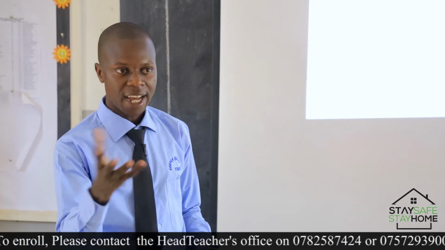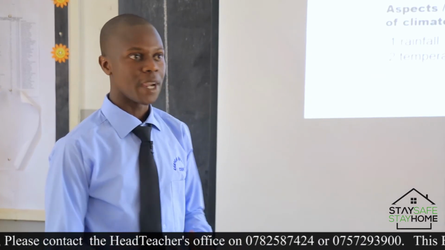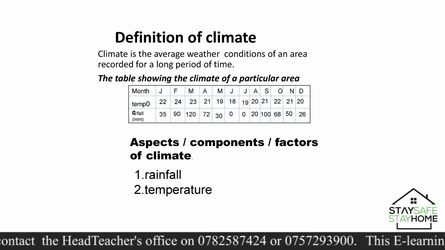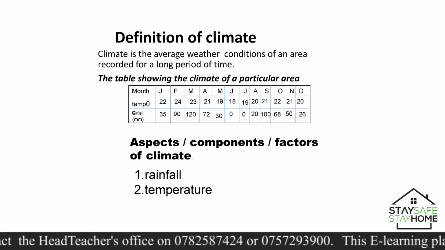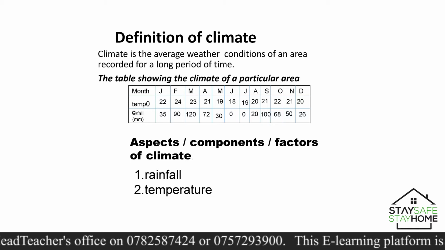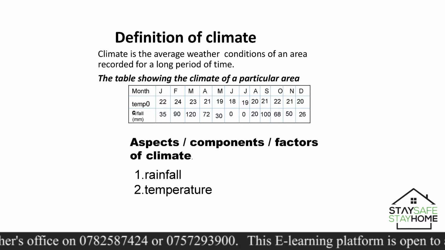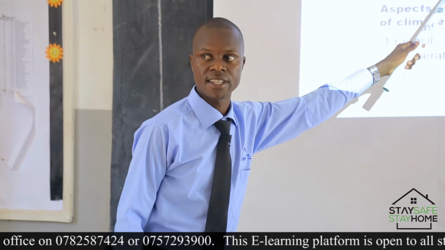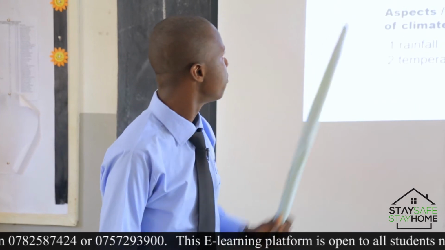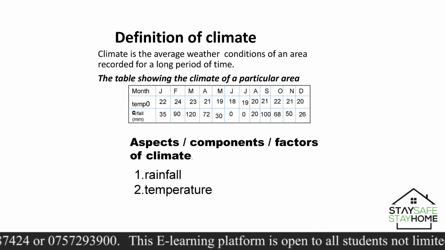Yes, I think you have had a wonderful chat there. We can now proceed and compare what you have come up with and what I have here. Climate is the average weather conditions of an area recorded for a long period of time. I want you to note clearly these 3 words: average weather conditions. Everyone say conditions. Average weather conditions. Can we spell the word average? Average, let's go. A-V-E-R-A-G-E. The word is average.